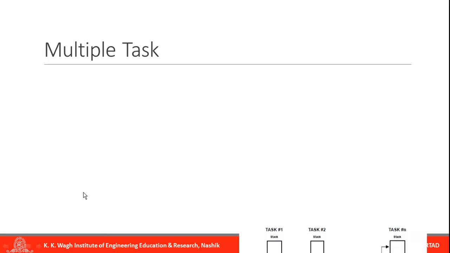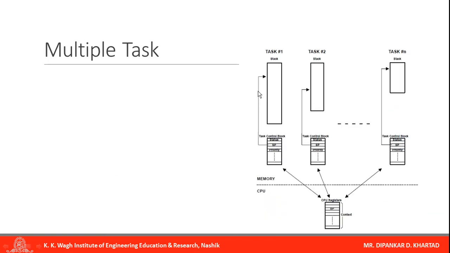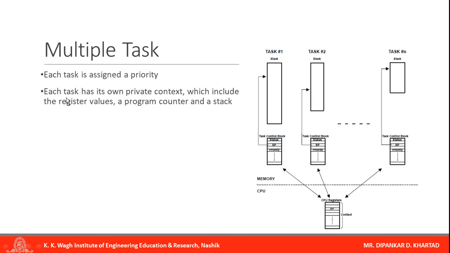So what is multiple task? Multiple task means first task, second task, third task. Each task is assigned a priority. Each task has its own private context. What does it mean? It includes the register values, a program counter, a stack.